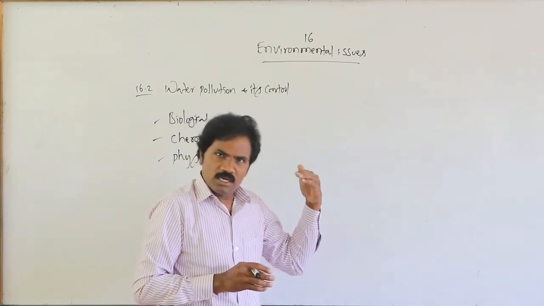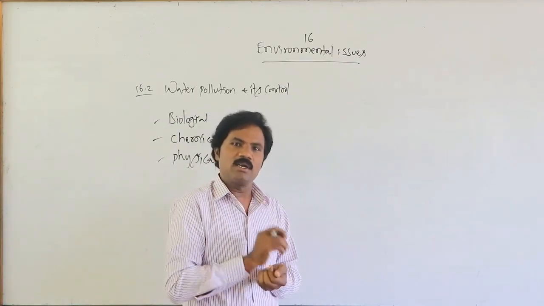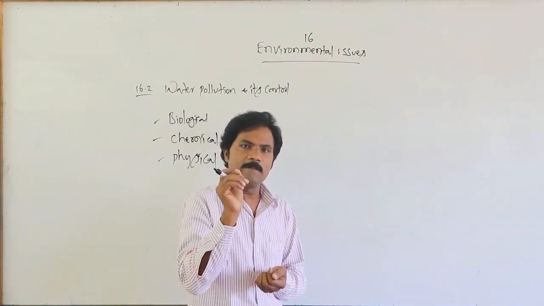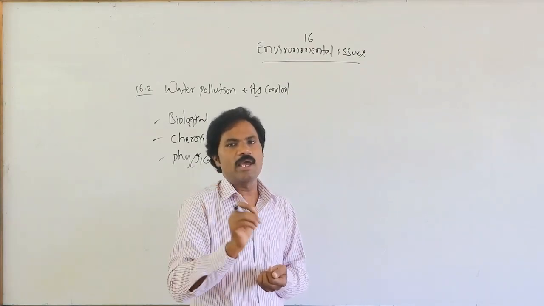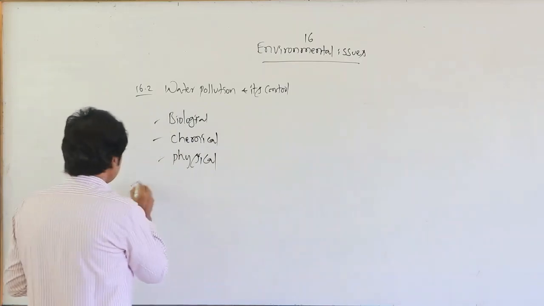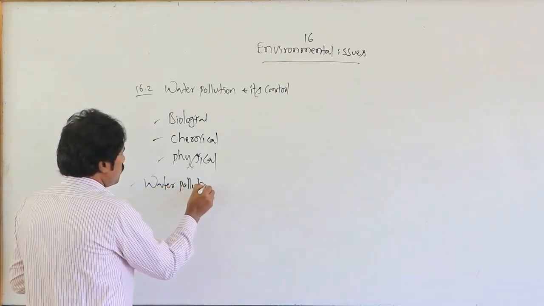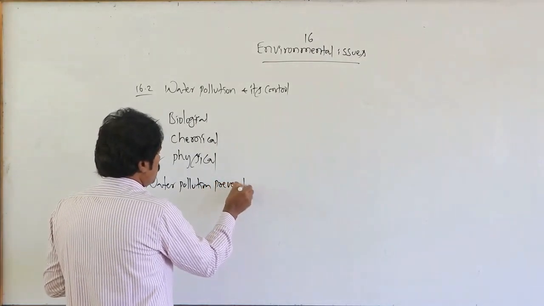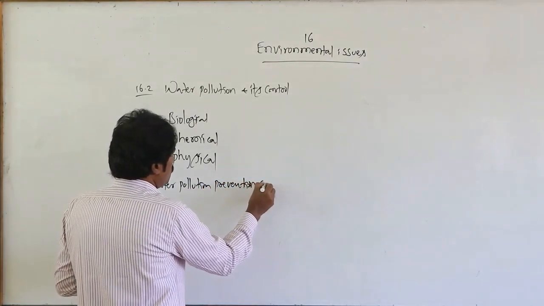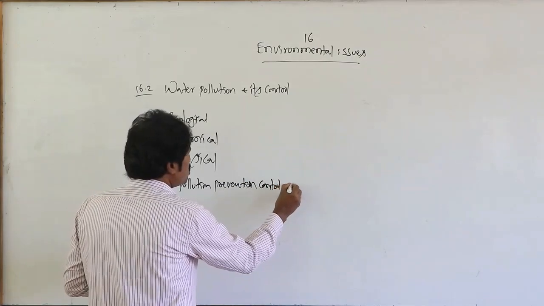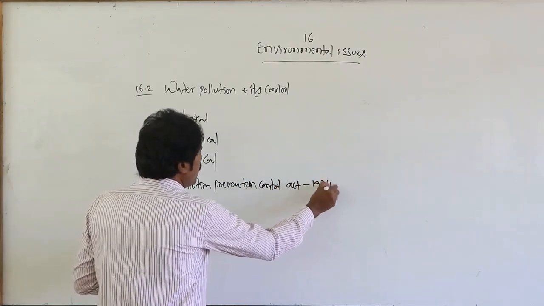In our country, the Water Pollution Prevention and Control Act was implemented in 1974.